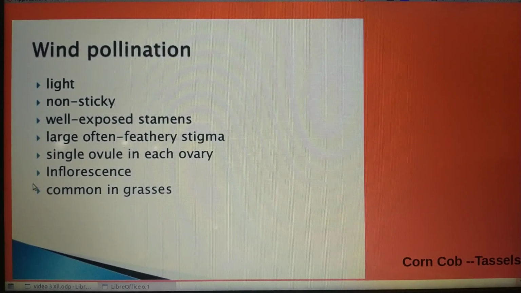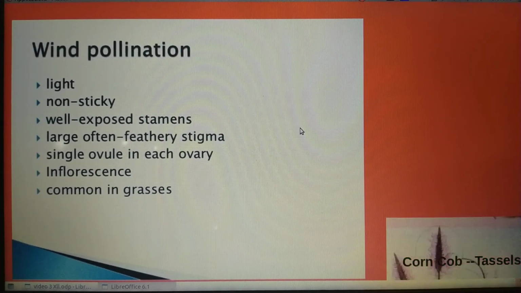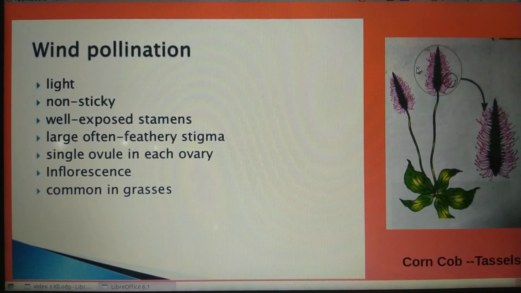We can see in most of the wind pollinating flowers, they have inflorescence. Do you know what is the meaning of inflorescence? You have learned in class plus one, inflorescence means the arrangement of flowers on a common axis. This is the diagrammatic representation of a plant called a corn-cob.